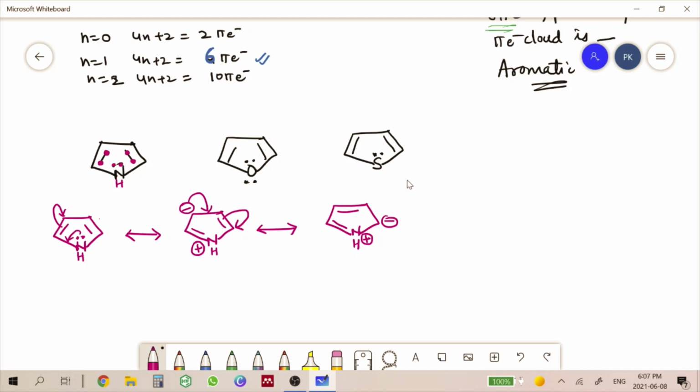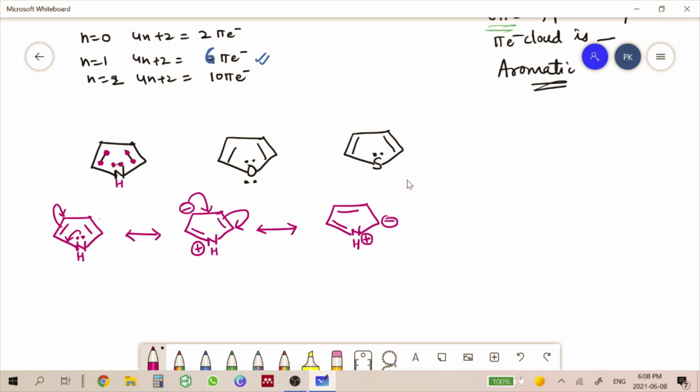All these electrons are distributed over all the atoms involved in this ring system. And here, these two lone pairs are also participating in the circulation of these electrons.